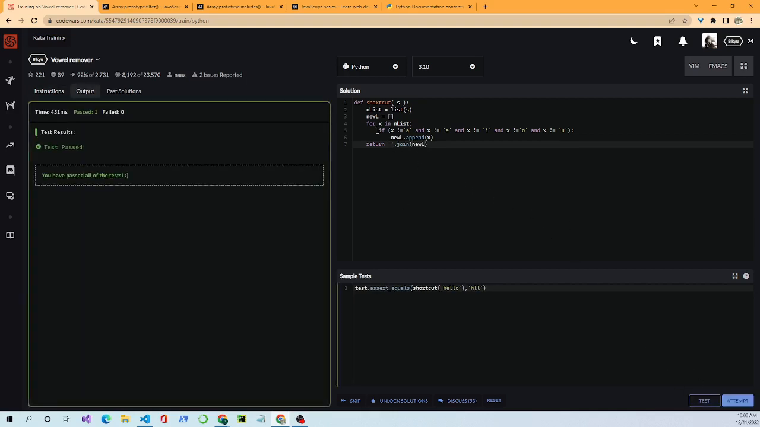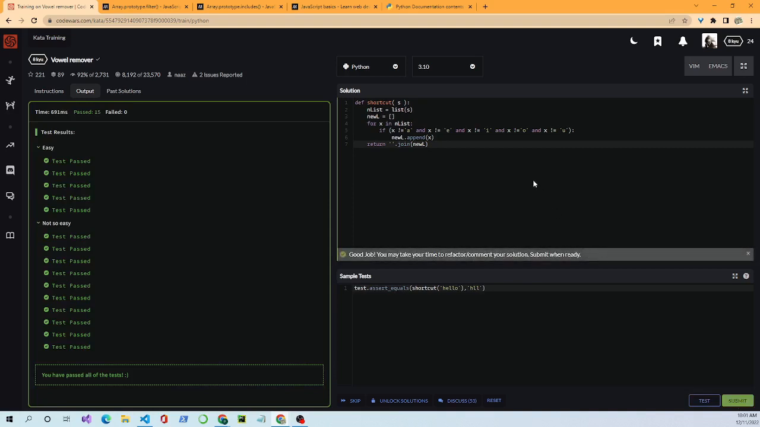All right, it passed. So what we did, we turned the string into a list with the list function, and we also created an empty list. Then we did a for loop, and we look through each element and compare it with an if statement. If the element is not A, not E, not I, not O, and not U, we will append the element.